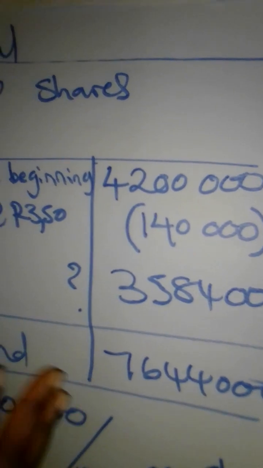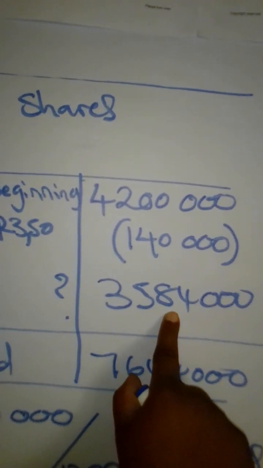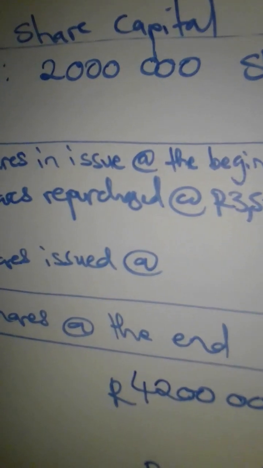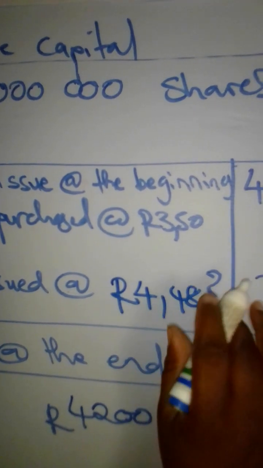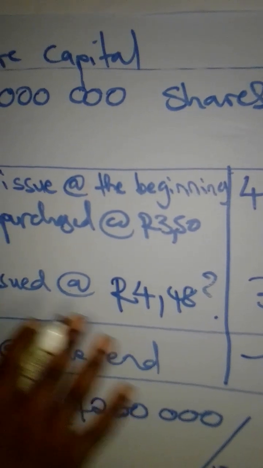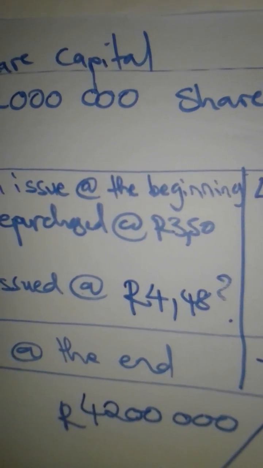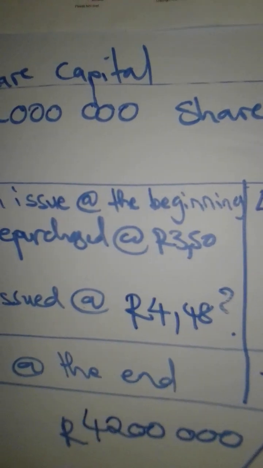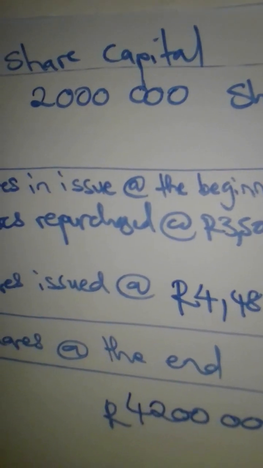So shares issued at what price per share? That one we can safely calculate. We simply take this amount, the 3,584,000, and divide by 800,000. We are going to get 4 rand 48. That was the price for each of the 800,000 shares that were issued in 2020. After doing this, you'll be done with your question. Everything is given there, everything is correct. Like what I always say, you'll be home and dry. Thank you.